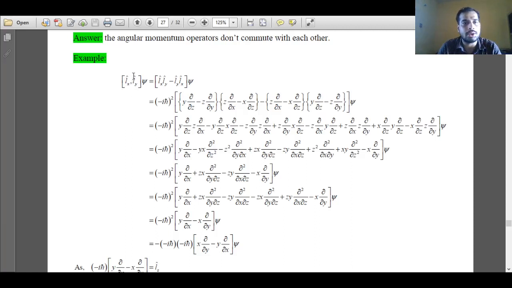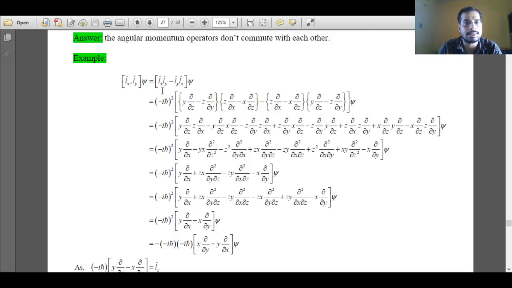So we'll apply the commuting relation on a function, on any function psi. This function is immaterial here; it can be any function. We'll see whether these two components of angular momentum operators are commuting or non-commuting in nature. So the commutator goes like Lx Ly minus Ly Lx, this is the commuting expression.